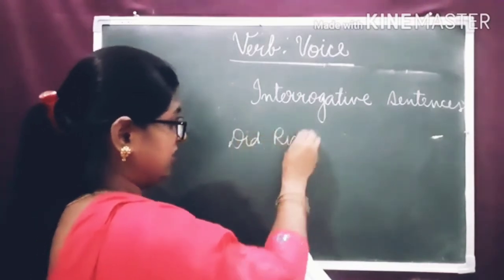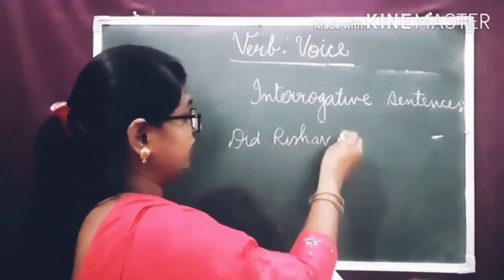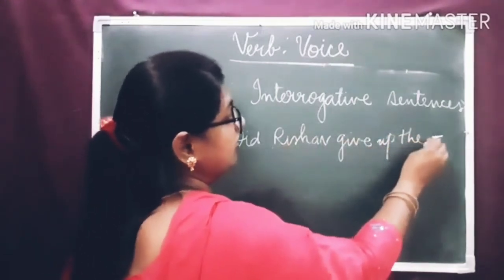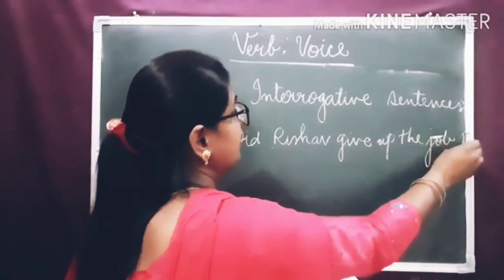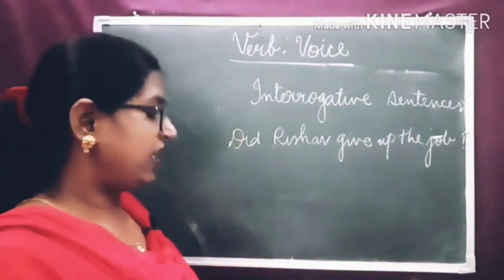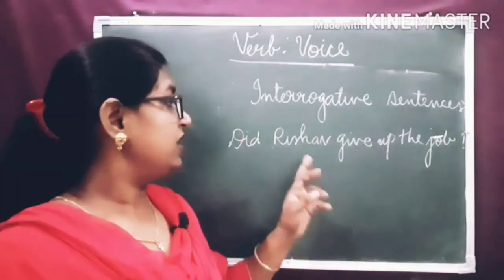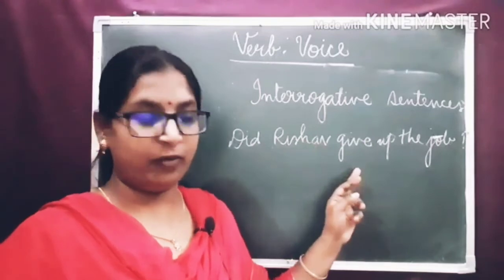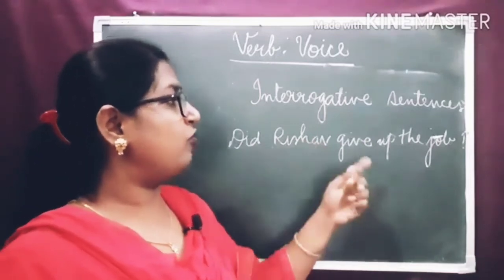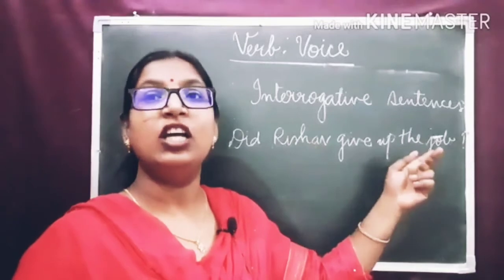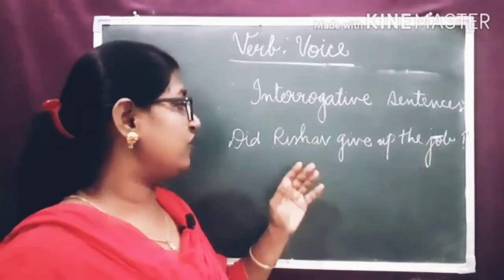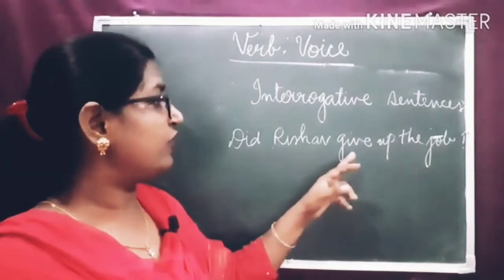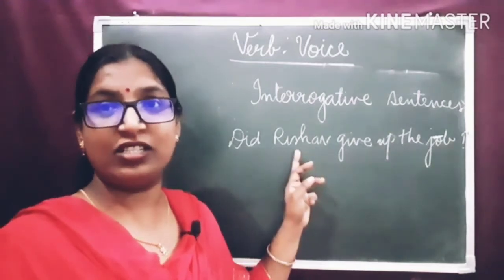Did Rishabh give up the job? Did Rishabh give up the job? Here, what is the subject? Rishabh. Did give is a verb in past tense, and did give up what? The job is the object. So, dear children, the action of giving up is performed by the subject here. So, it is in active voice.